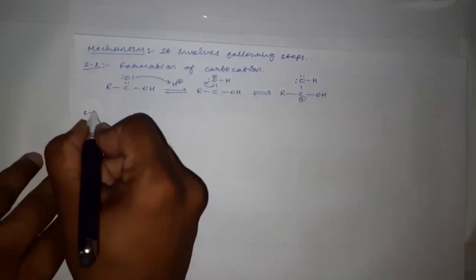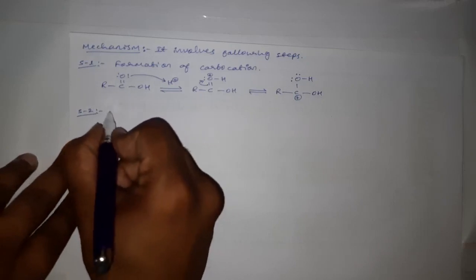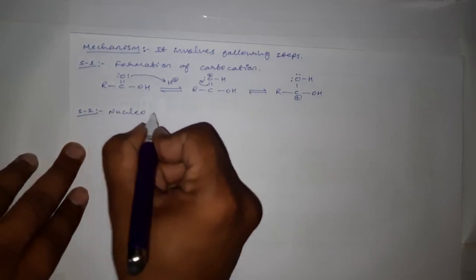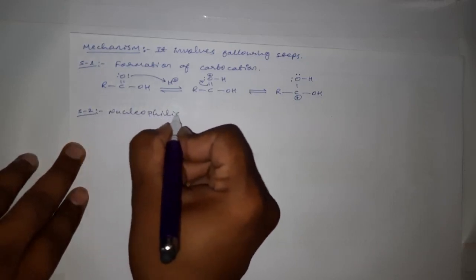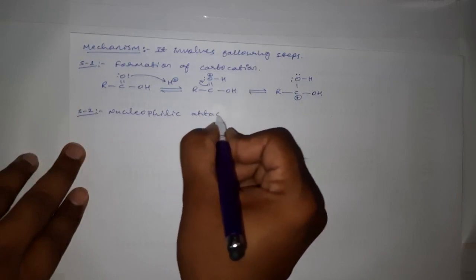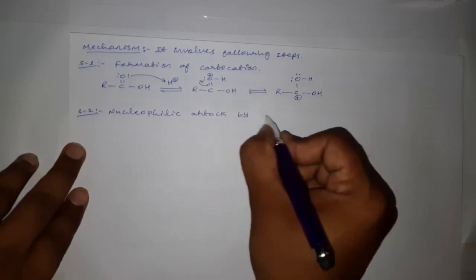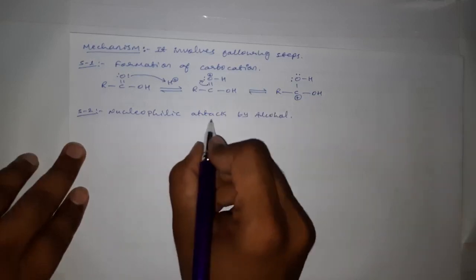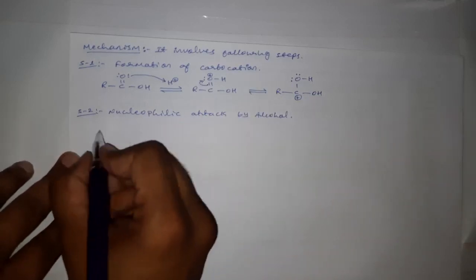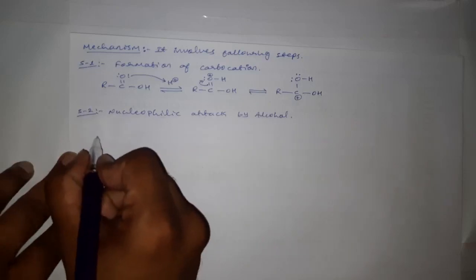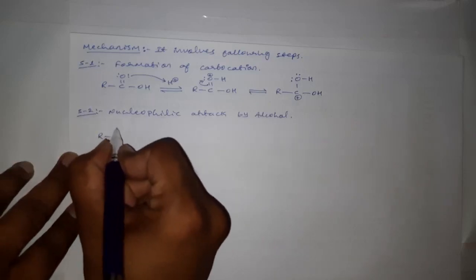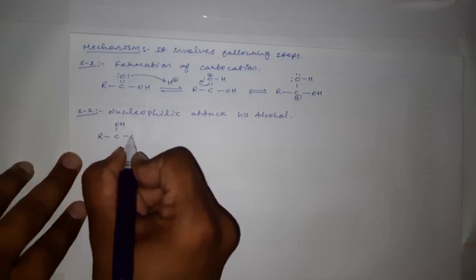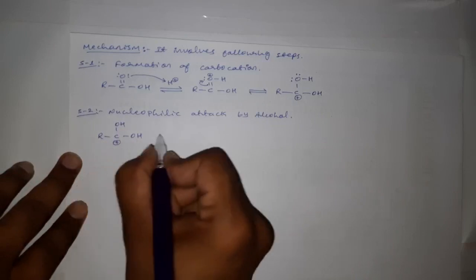Okay. Then second step involves nucleophilic attack by alcohol. See, here in first step carbocation is forming, an OH with positive charge.